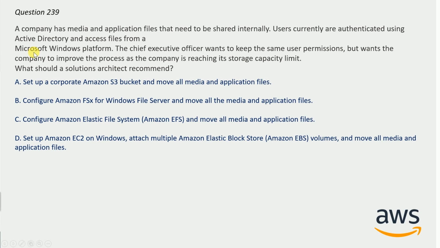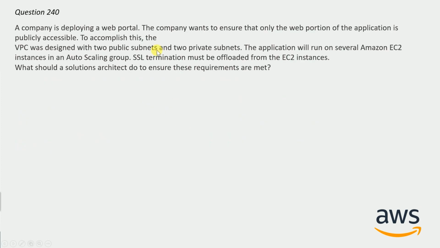And it could be quite easy for you, and you can try to guess the correct answer. And the correct answer here will be option B. Configure Amazon FSx for Windows File Server and move all the media and application files. Whenever you see in the question Microsoft Windows platform, just go for Amazon FSx for Windows File Server and move all the media and application files there. It is the correct answer here. And now question number 240.